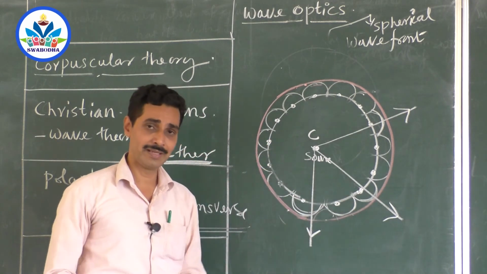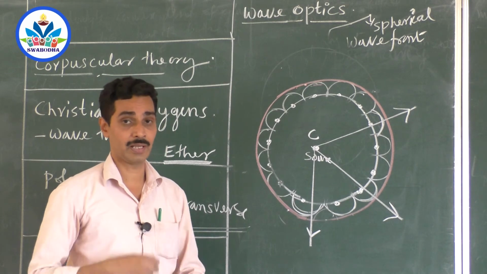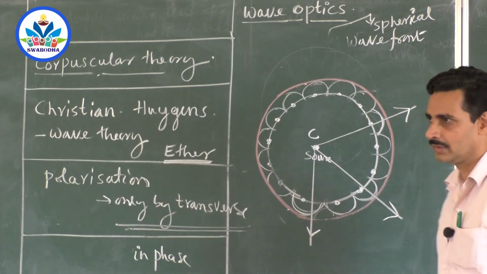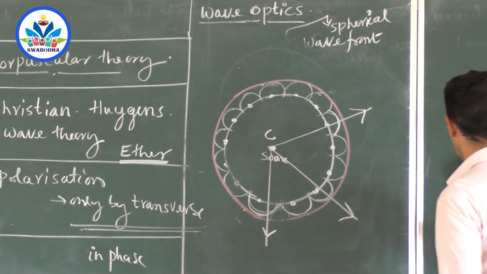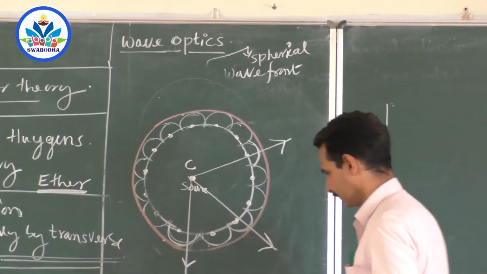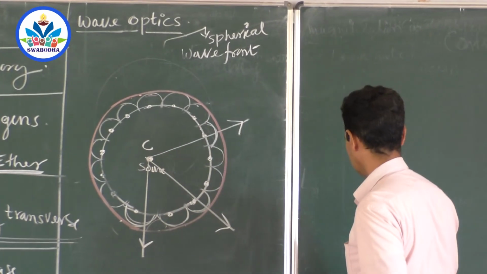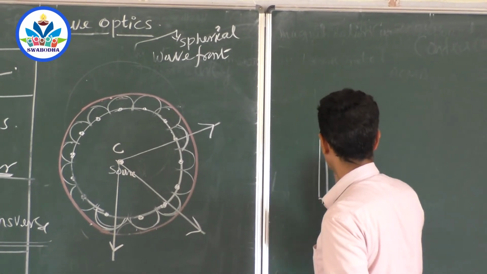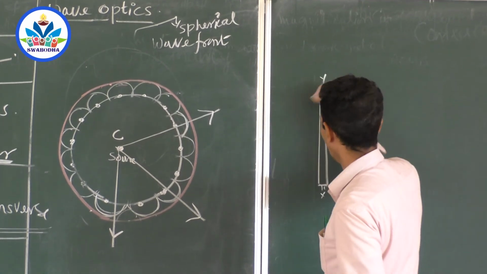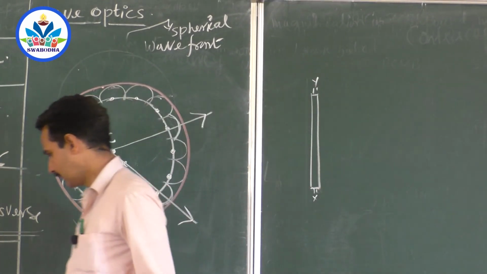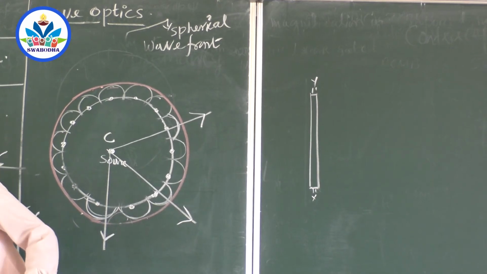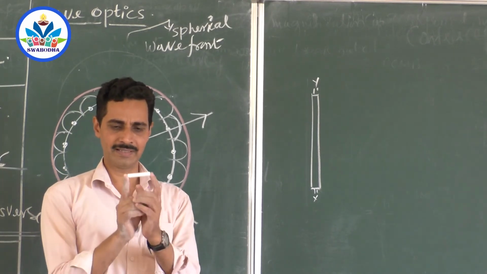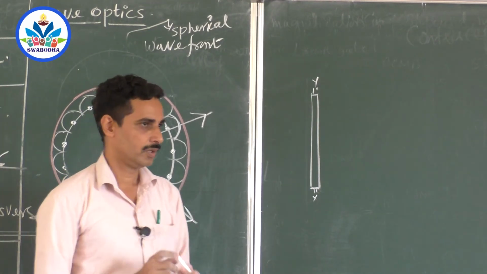Now, do we have only spherical wavefronts? No. You may have different types of wavefronts also. Take a tube light. A tube light is a linear source, right? It is not a point source, it is a linear source like this. It is a collection of many bulbs kept side by side. And you know that a tube light doesn't emit light from this direction. In your house, if you look at a tube light, you will find that no light comes from the edges. It comes only from the cylindrical surface. Light comes from this surface, not from here. No light is emitted from these two ends. So it's a linear source.